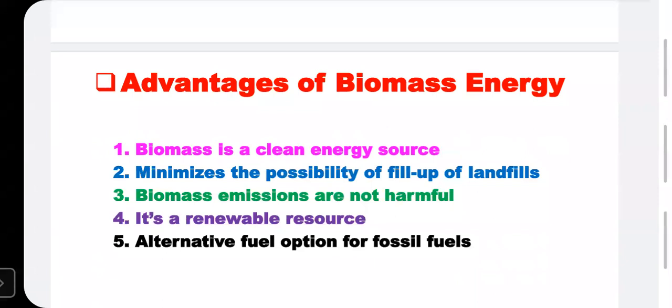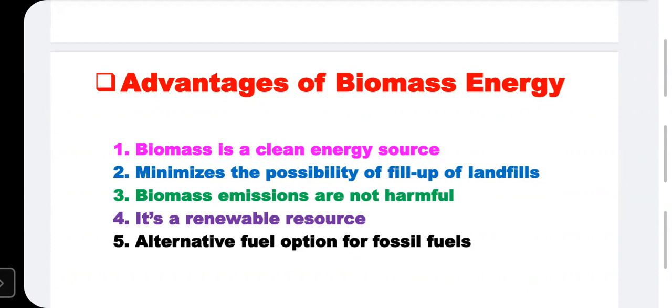Also, the second is that it minimizes the possibility of filling up landfills. There is one of the biggest advantages of this type of biomass energy.